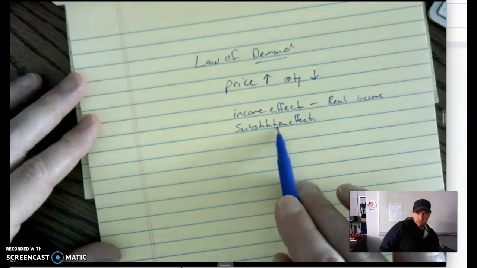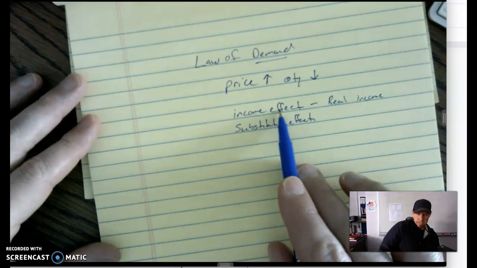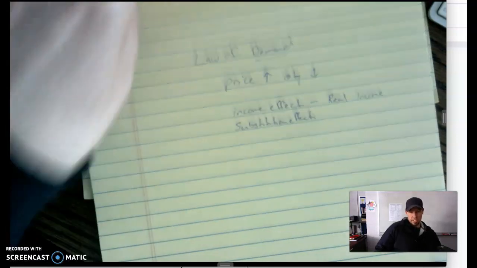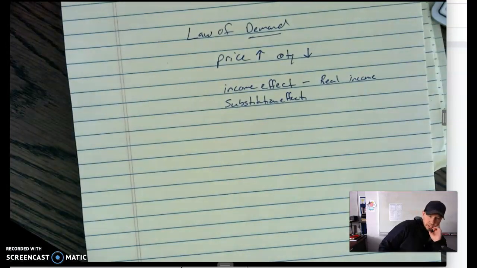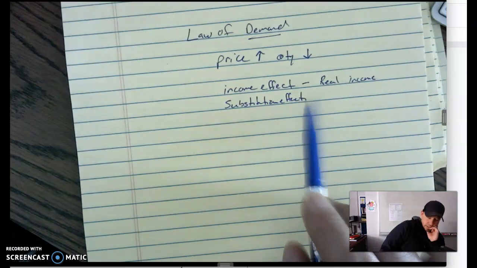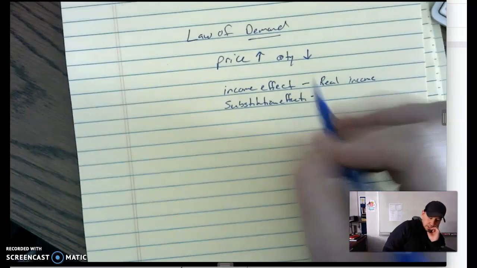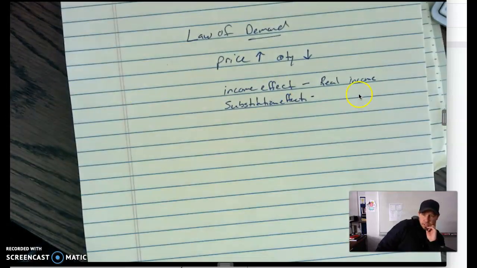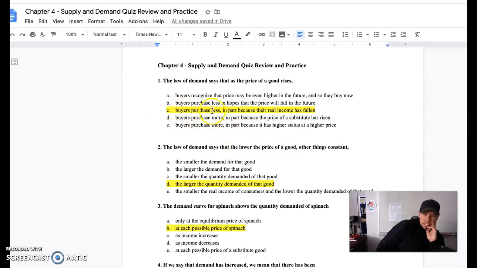The substitution effect has to do with your ability, or excuse me, your willingness. Right? Income effect is ability. Substitution effect is your willingness. So we're substituting relatively less expensive goods when it comes to the substitution effect. Okay, so that would be C.